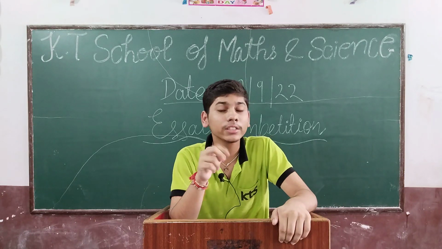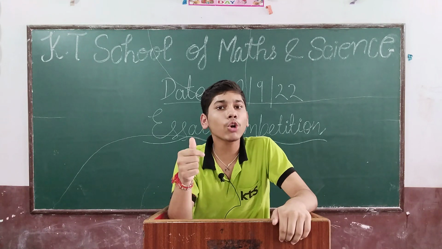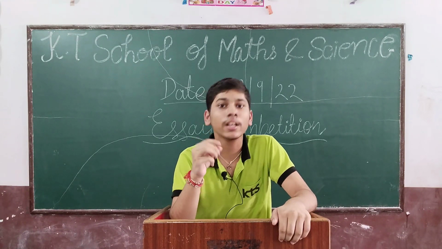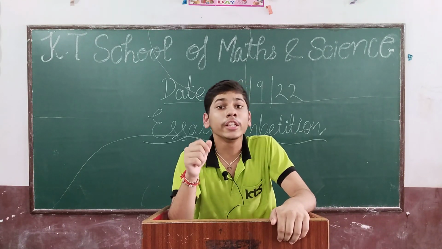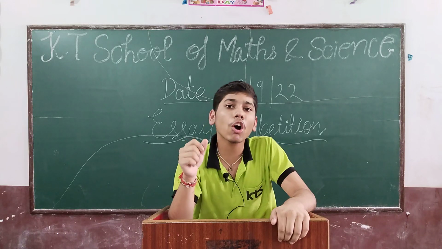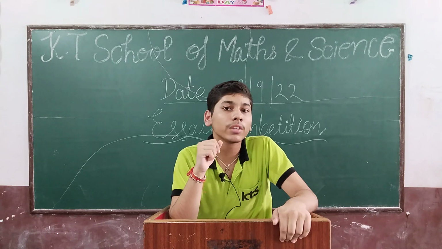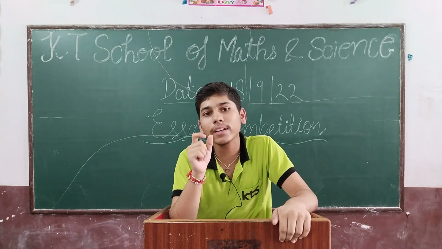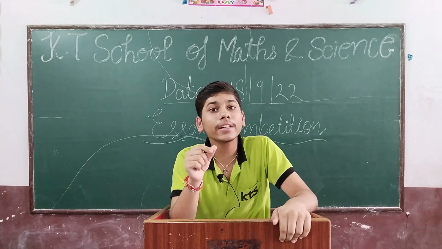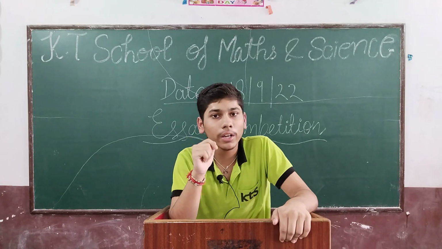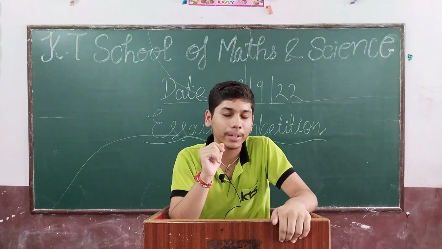Now second, when a metal reacts with water, it gives metal hydroxide and there is evolution of hydrogen gas. Third, when a metal reacts with steam, it forms metal oxide and there is also evolution of hydrogen gas. Next, when a metal reacts with dilute acid, not concentrated, it gives metal salt and there is also evolution of hydrogen gas. So by this we can easily identify that the substance is definitely a metal.